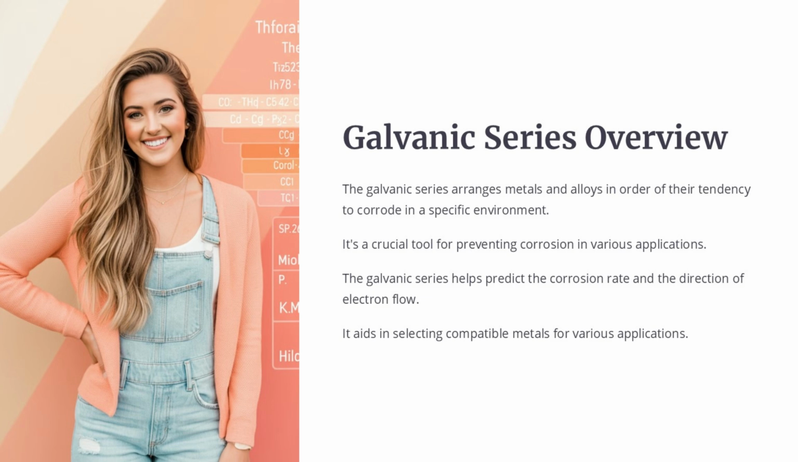The galvanic series allows us to select compatible metals for different applications, ensuring reduced corrosion. The image on the slide shows a diagram of the galvanic series, with a color gradient indicating the relative nobility of the metals and alloys. Understanding the galvanic series is essential for designing corrosion-resistant systems and making informed material choices.